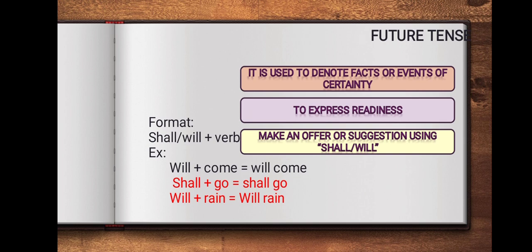Number one, simple future tense. Where do we use a simple future in our conversation today? Let's see one by one. It is used to denote facts or events of certainty and to express readiness, make an offer or suggestion using shall or will. Most of the time, simple future can be used along with shall or will. Let's see the format: shall or will plus verb 1. For example, will plus come, will come; shall plus go, shall go; will plus rain, will rain. This is the format of a simple future tense.